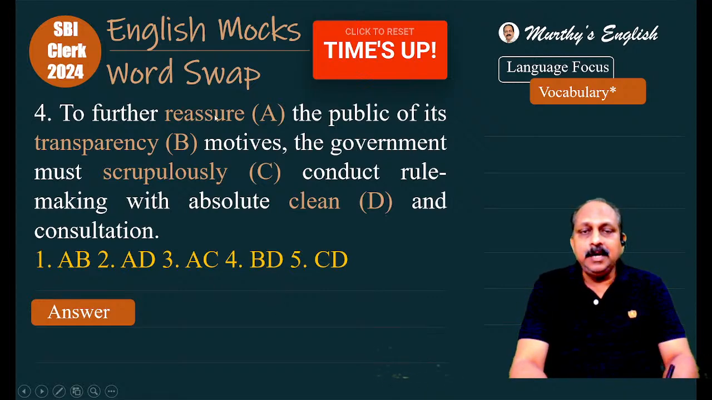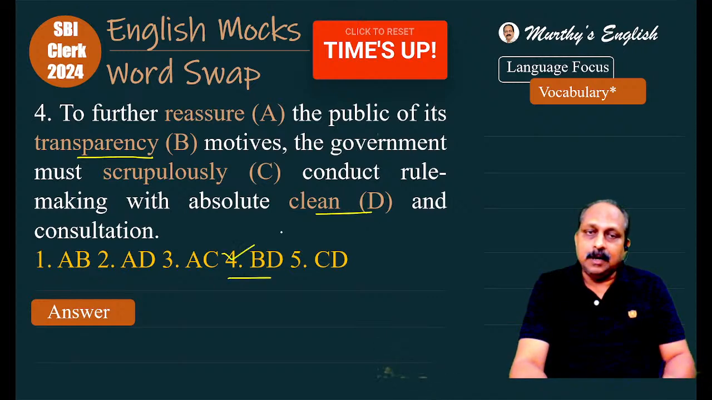To further reassure the public of its transparency motives. In a way, you can consider, but the government must scrupulously conduct rule making with absolute clean or transparency. Here, you cannot use the word clean. Absolute clean, not correct. Based on that, you have to change B and D. Which option is that? Fourth option is the answer.